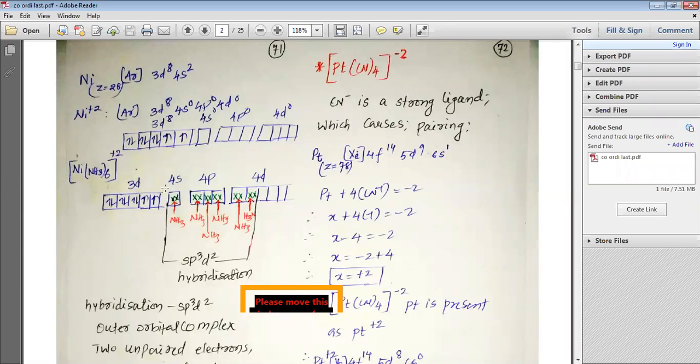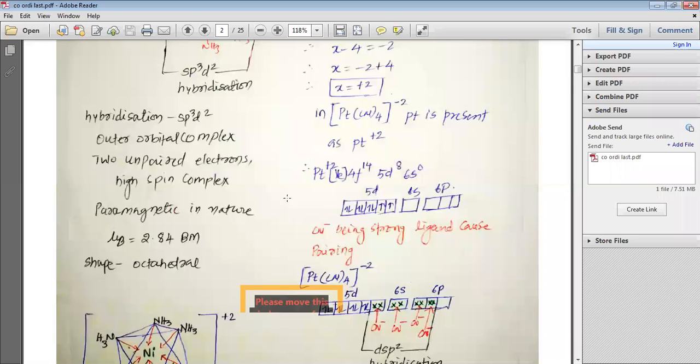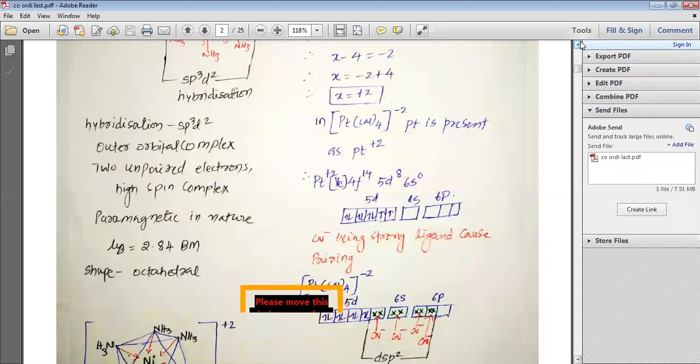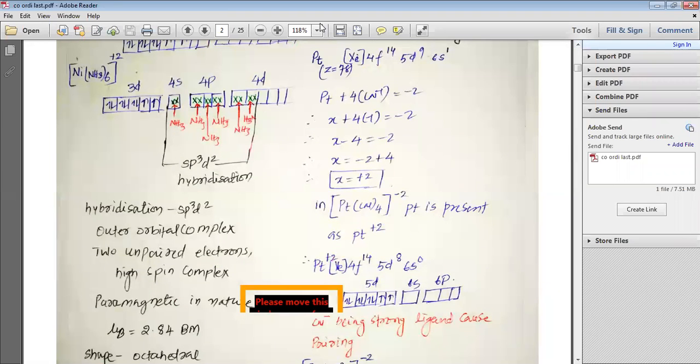When Ni(NH3)6 2+ is formed, NH3 acts as a weak ligand, so it does not cause pairing. As it does not cause any pairing, sp3d2 hybridization takes place using the 1 4s orbital, 3 4p orbitals and 2 4d orbitals. Due to the sp3d2 hybridization, we have the Ni(NH3)6 2+ as an outer orbital complex. 2 unpaired electrons are present, and that is why it is a high spin complex.